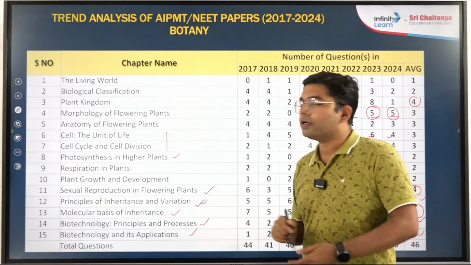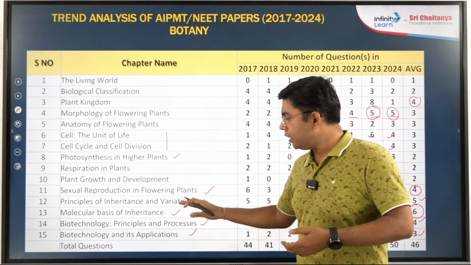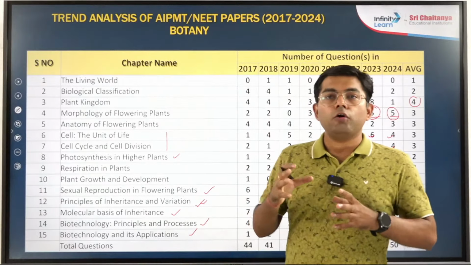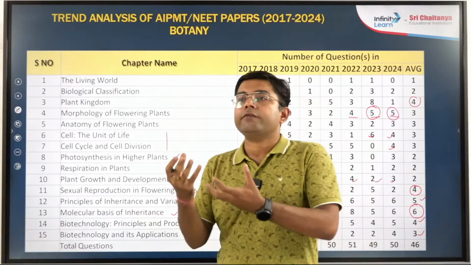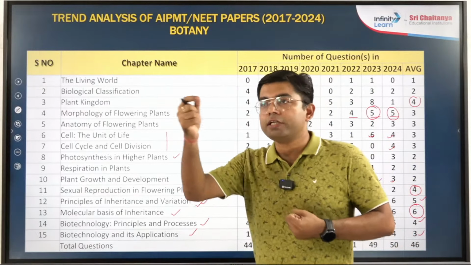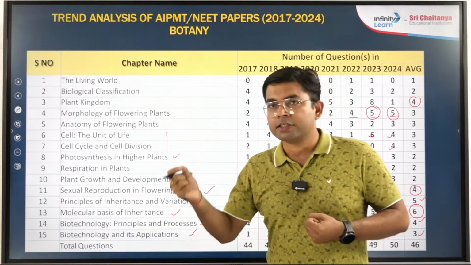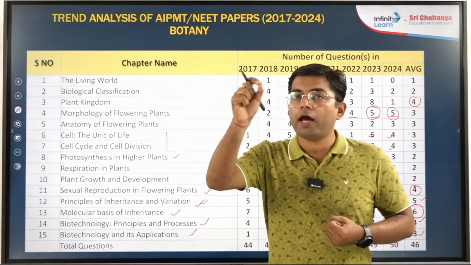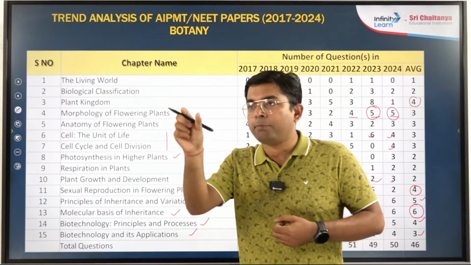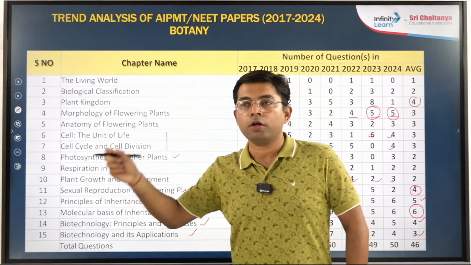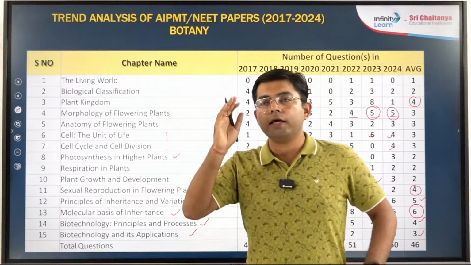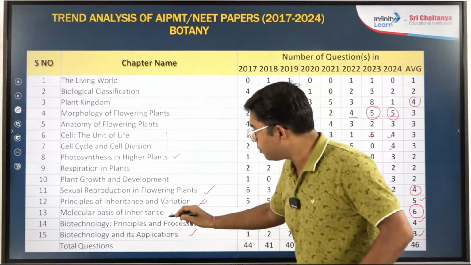Coming to the molecular basis of inheritance. Here again, it requires a lot of understanding. For example, if you are studying DNA replication, what is exactly the mechanism, transcription, translation? You have to draw a flow chart of how the process moves step by step, in which process which protein is coming in. So here you have to create a mind map.